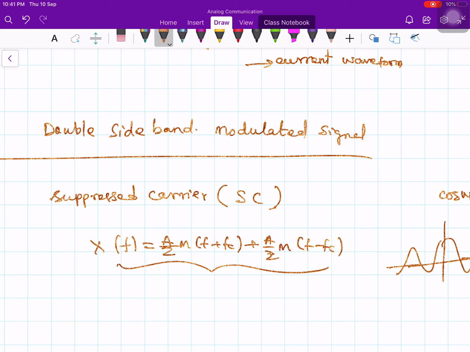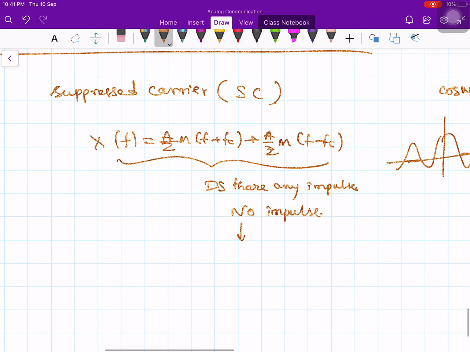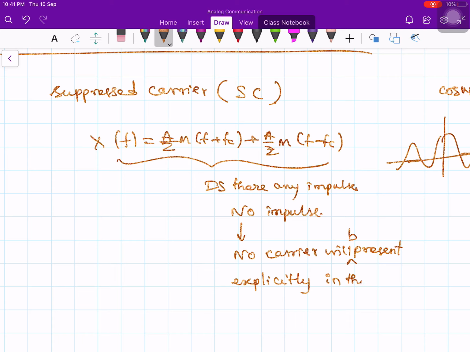Is there any impulse in this? No. No impulse means no carrier explicitly. No carrier will be present explicitly in the modulated signal.